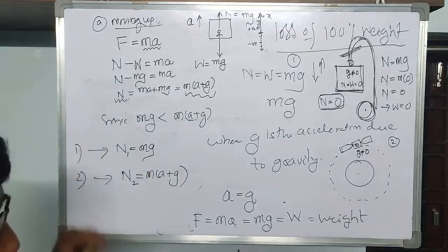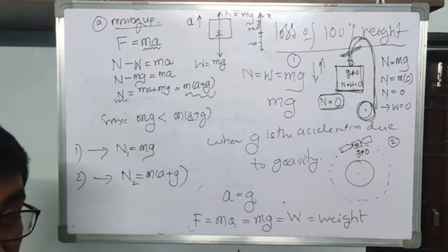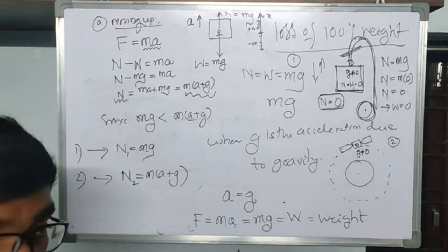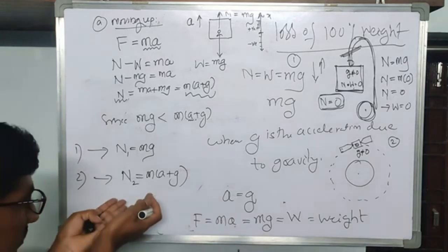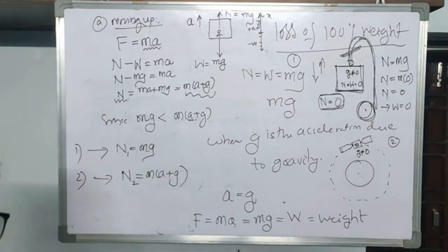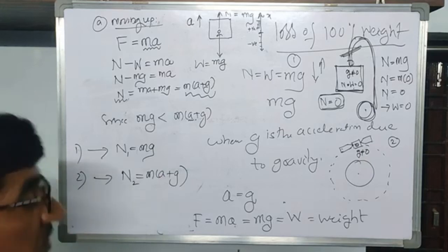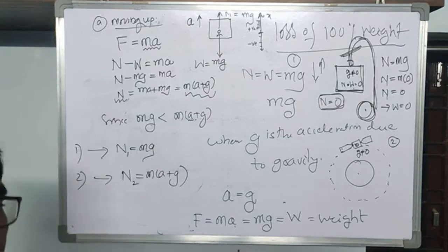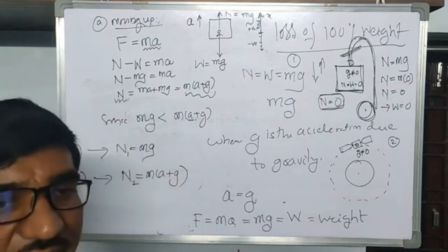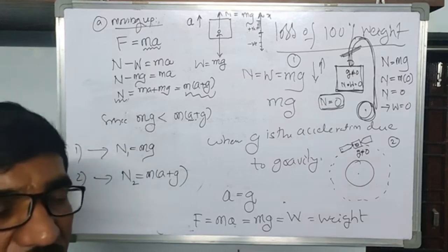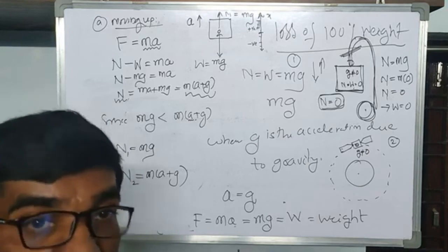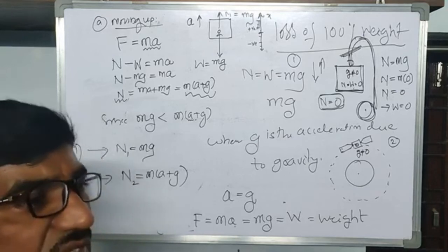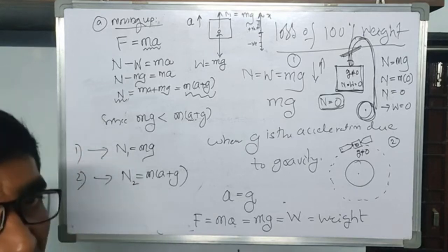This is the ordinary weight. Whenever the lift is stationary and the person is stationary, his weight is just mg. Now, whenever he is in the moving lift, what is going to happen is that this normal force is going to increase by ma. So, the person feels more weight than before. Suddenly he feels that his weight is increasing. His weight is increased.